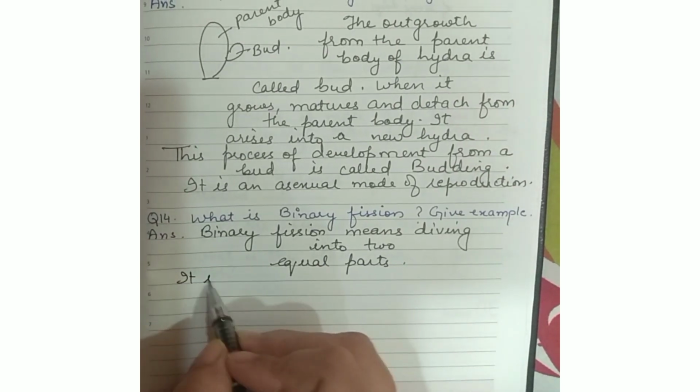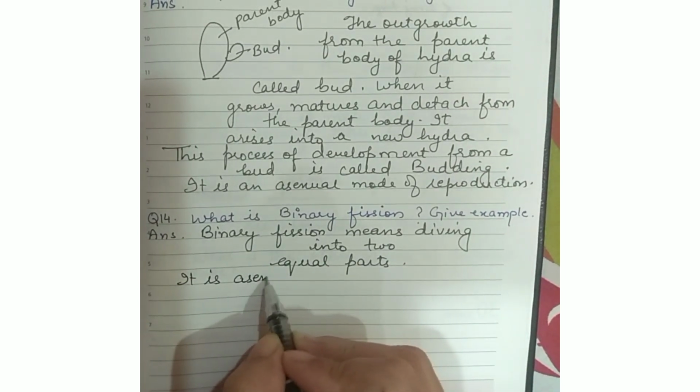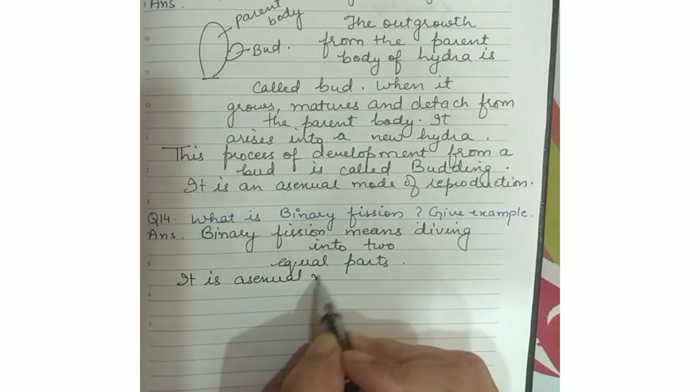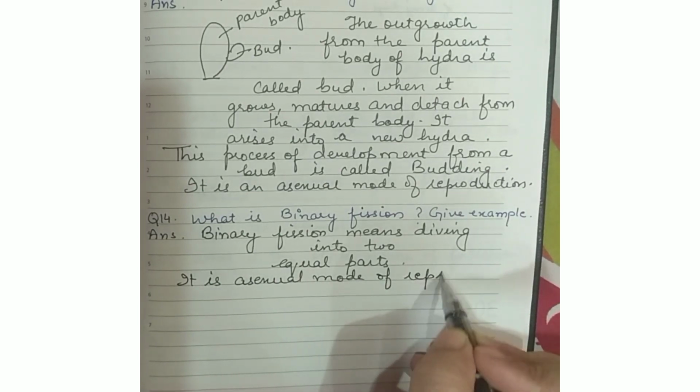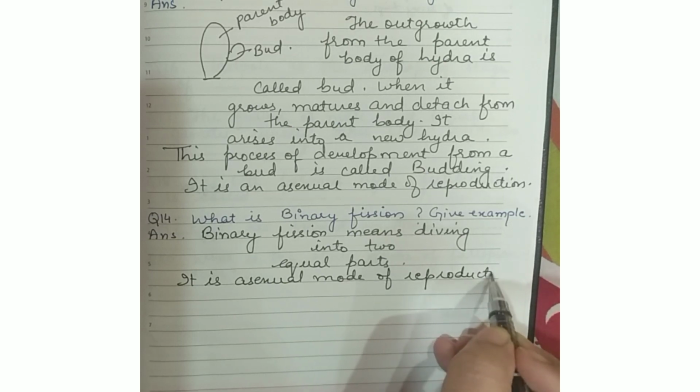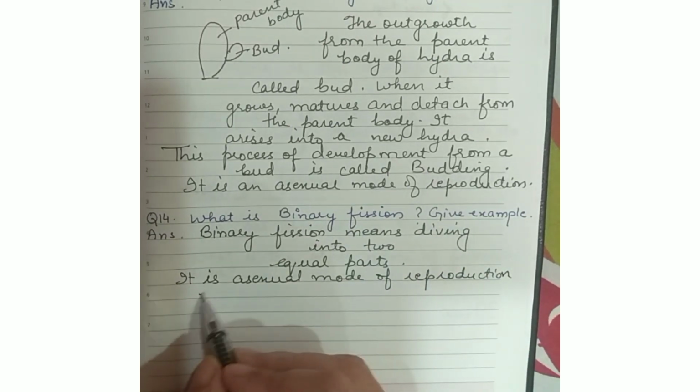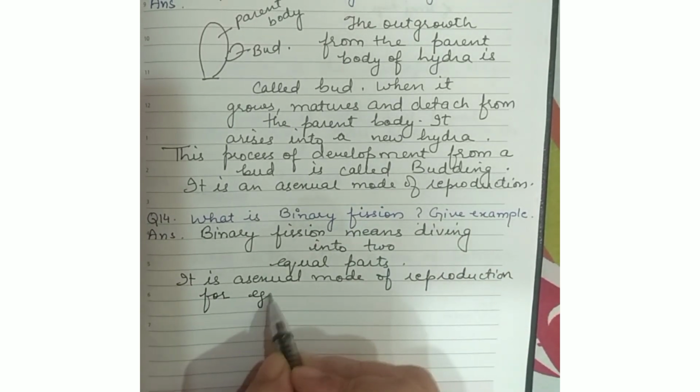For example, it happens in amoeba. It is an asexual mode of reproduction, and amoeba is the best example given in your NCERT book also.